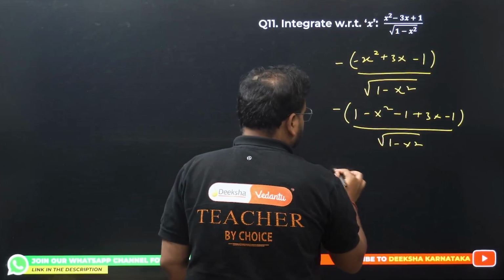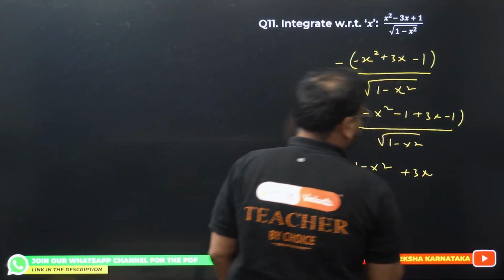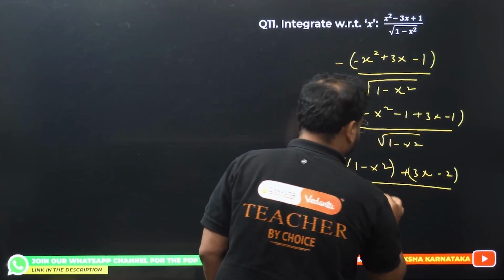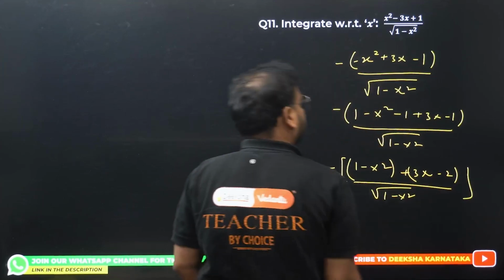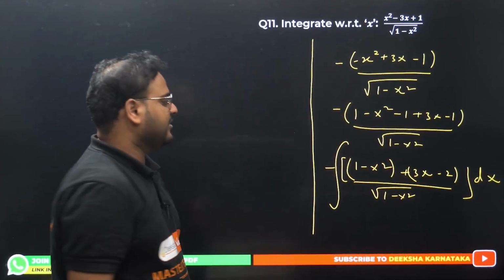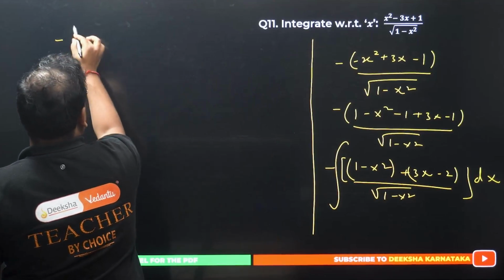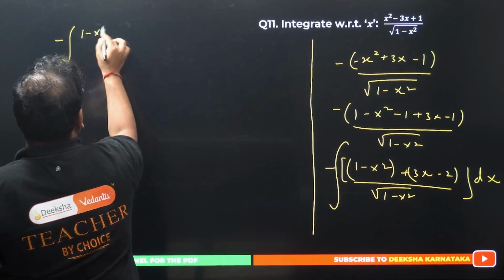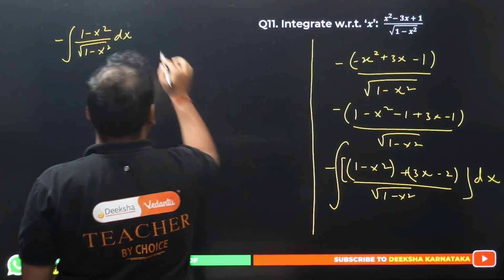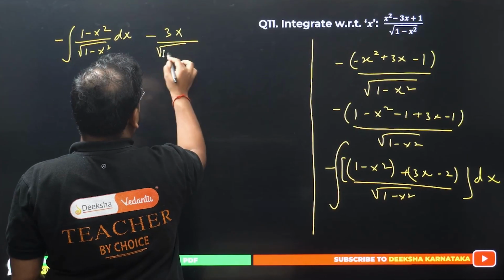Check this out now. So this whole thing becomes now 1 minus x square plus 3x minus 2. Group it like this. Divided by root of 1 minus x square. Apply the integration with dx. One of the groups will be this. So it will be what? Minus sign integration of 1 minus x square divided by root of 1 minus x square with dx. One group is defined. Next group we'll have over here minus 3x upon root of 1 minus x square.